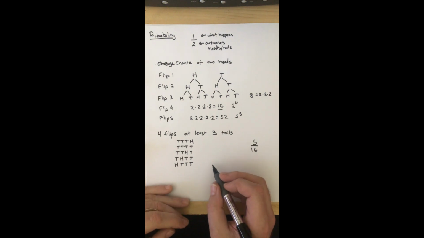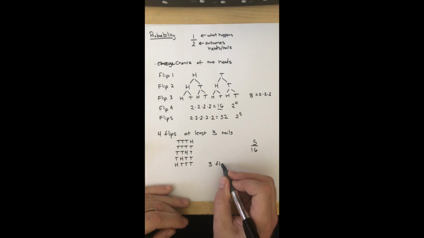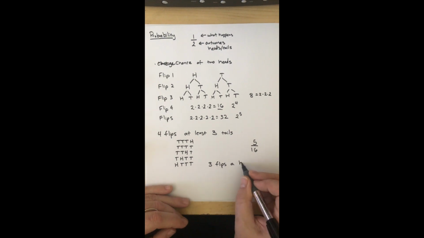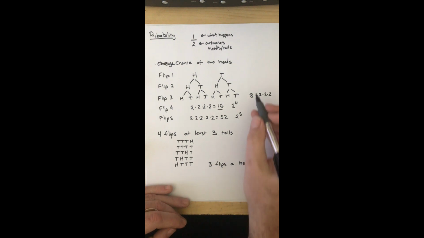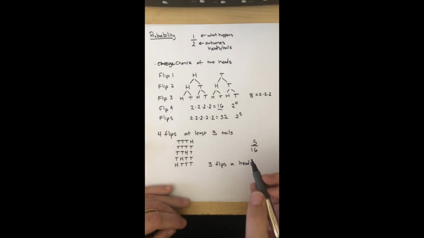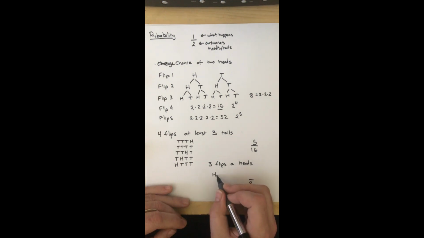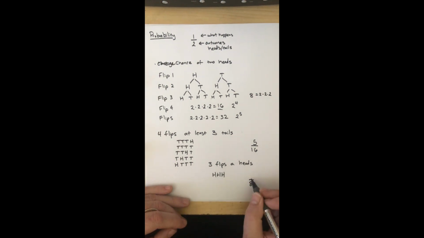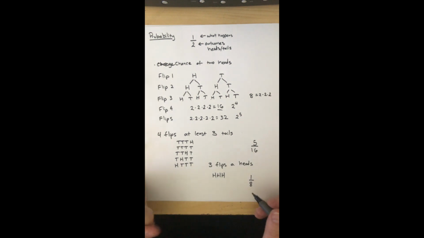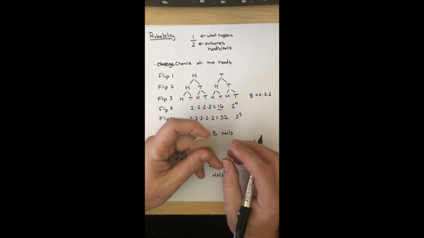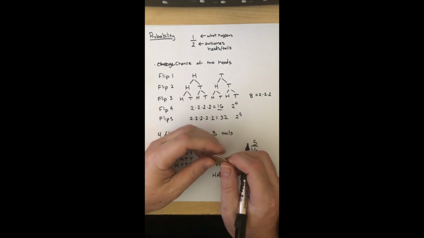Now, of course, if I wanted, let's do 3 flips, all heads. Well, 3 flips, I know is 8, because that's 2 times 2 times 2. And there's only one possible outcome that has heads, heads, and heads, so that's 1 out of 8 possible outcomes. And that is basically your type of questions you're going to get with a coin.